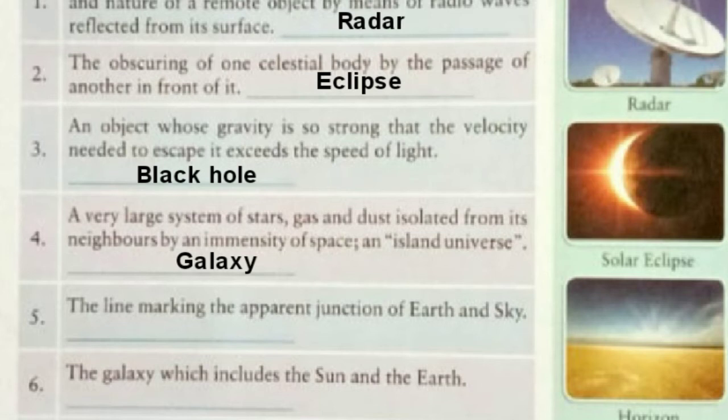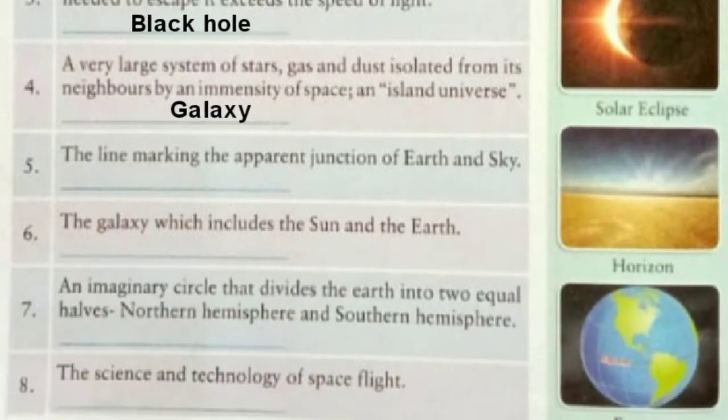Now let's move to our question number 5. The line marking the apparent junction of earth and sky. It is a very easy question. Means, as you can see in the picture given here, we know that earth and the sky never meet, but there is a line, a place where we feel that the earth and the sky are meeting. Okay, so that is called horizon. It is written here. Please write the answer there.